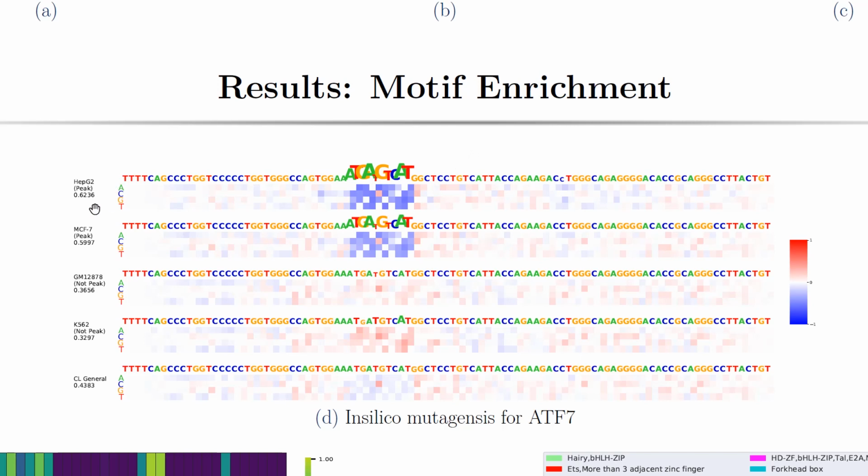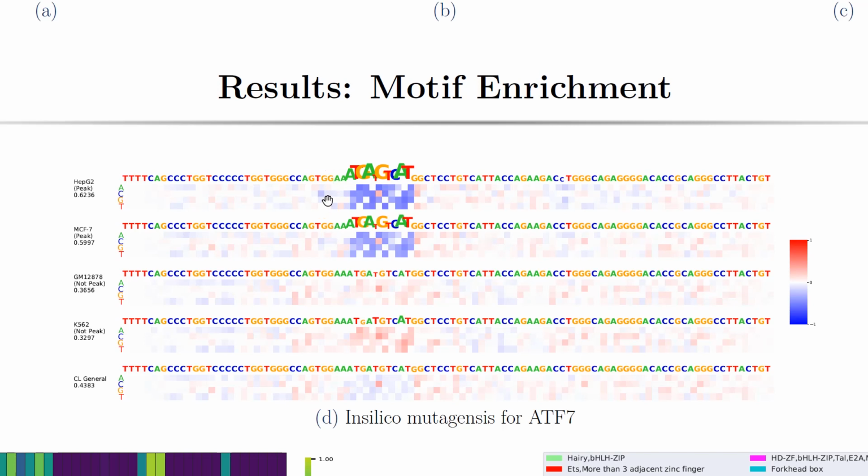for the specific test sequence here, which is considered to be a peak and is a peak in HepG2 and MCF7, and considered not to be a peak and is not a peak in GM12878 and K562, and also with the concatenation of all zeros, it is not predicted as a peak.